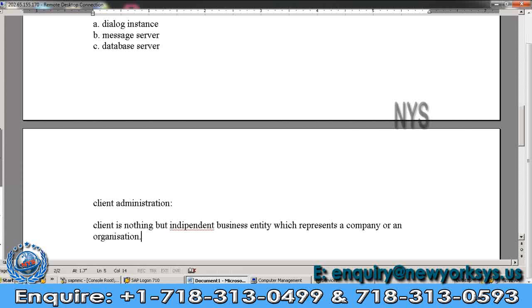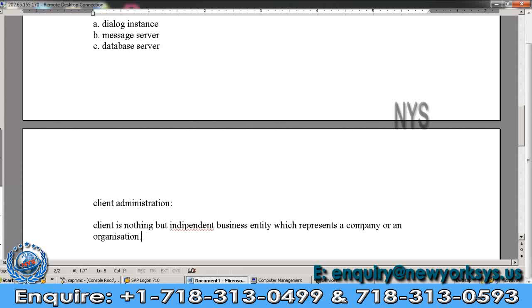A client is nothing but an independent business entity which represents a company or an organization. Each client has its own data, that is the customizing data, application data and user master data. The client field is represented by MANDT.